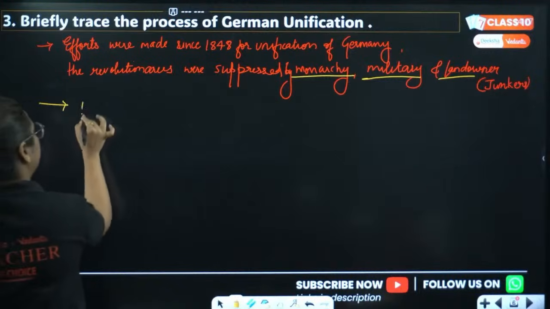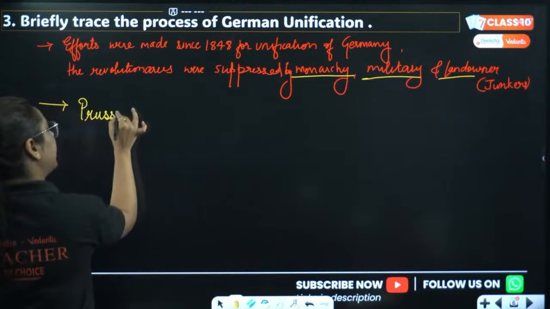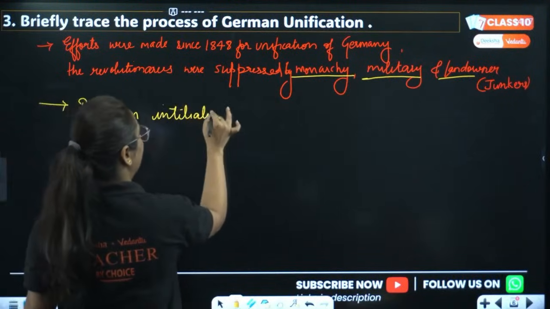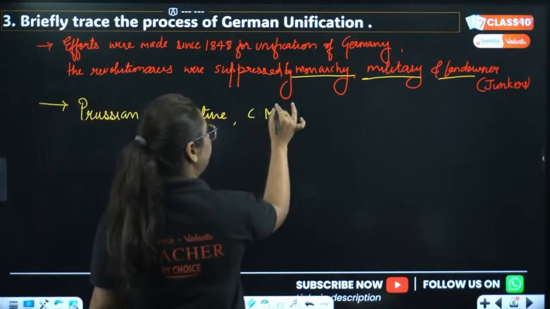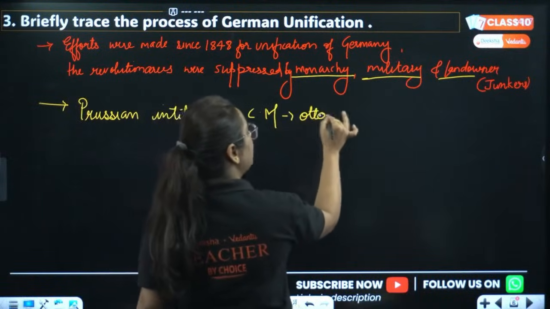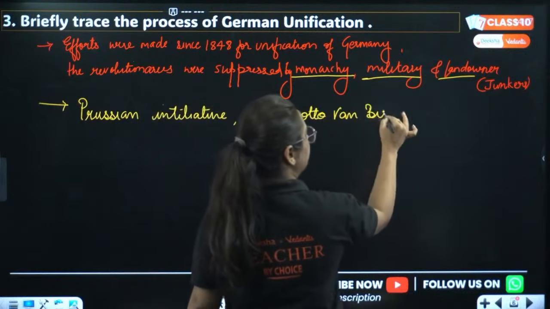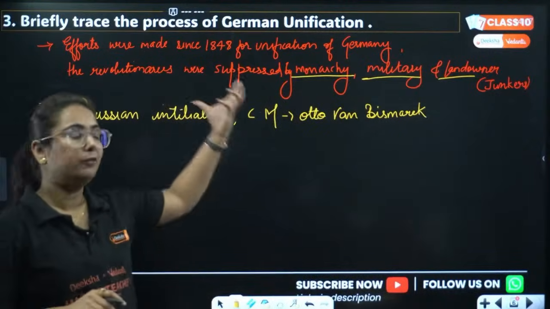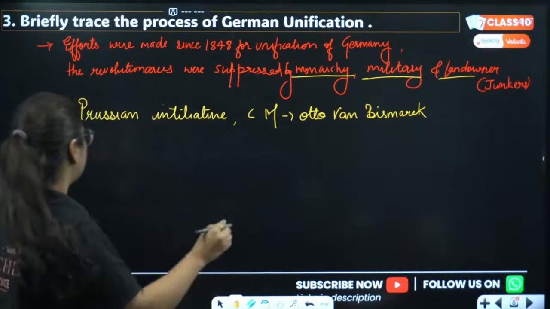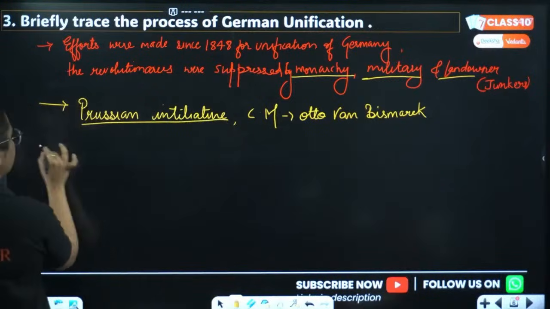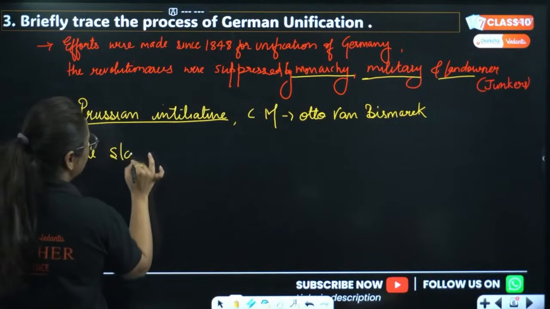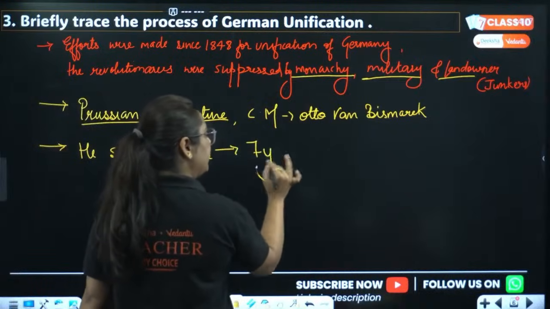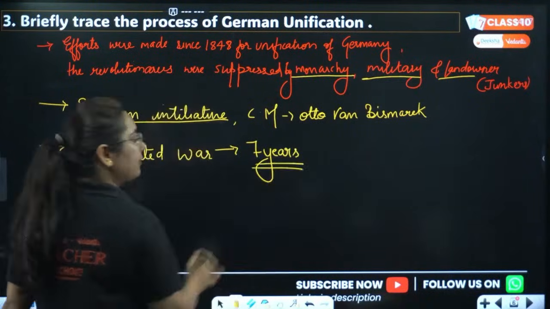But now, this time, the efforts were made by Prussia. So with the help of Prussian initiative, and Chief Minister Otto von Bismarck. I'm writing in short, do not use the same thing in the exam. So with the initiative of Otto von Bismarck, who was the Chief Minister of Prussia, he started war. This war went on for 7 years.